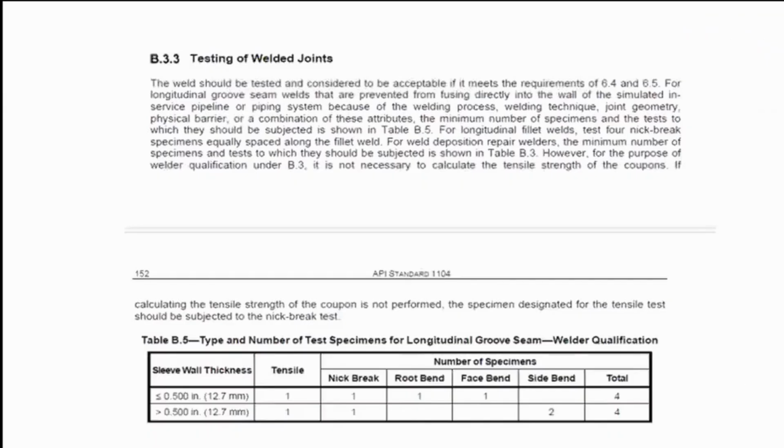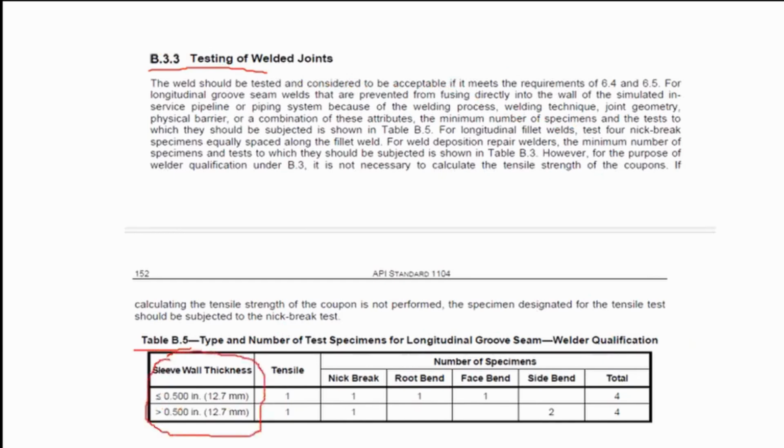There are separate guidelines for qualifying welders for in-service welding, which is referred to in section B.3 of Annex B here. Testing of welded joints. Similar to other welding qualifications, there are requirements for the number of test specimens for in-service welding given here in table B.5. Looking at this table, you can see the total number of test specimens depending on the wall thickness of the pipe. So here it depends upon this wall thickness.